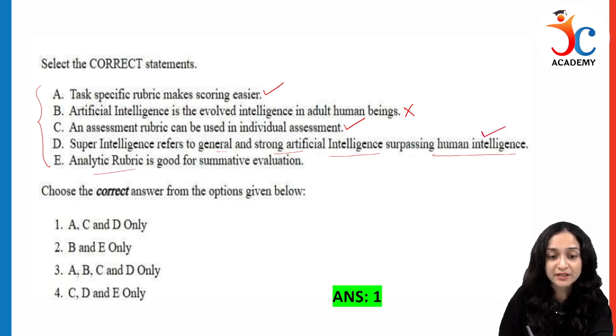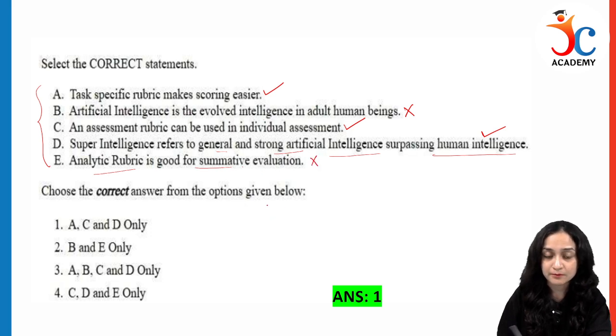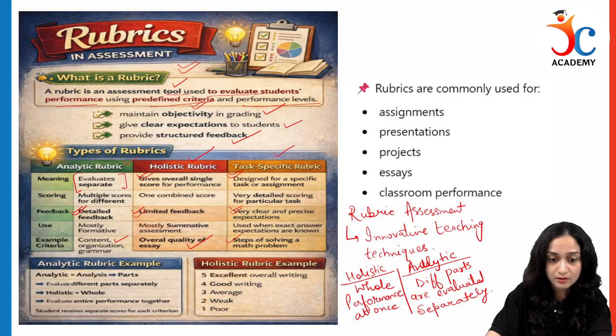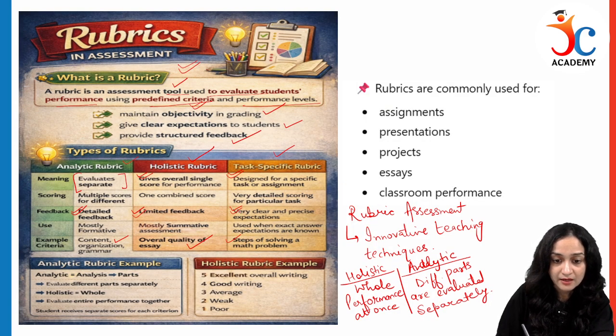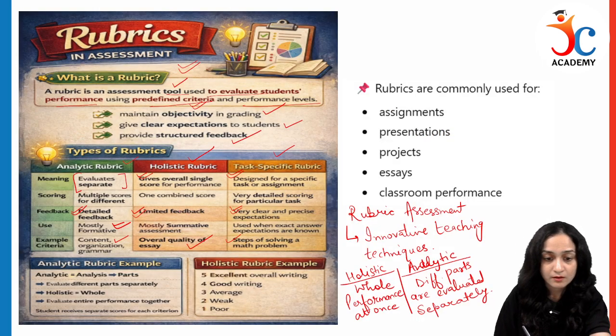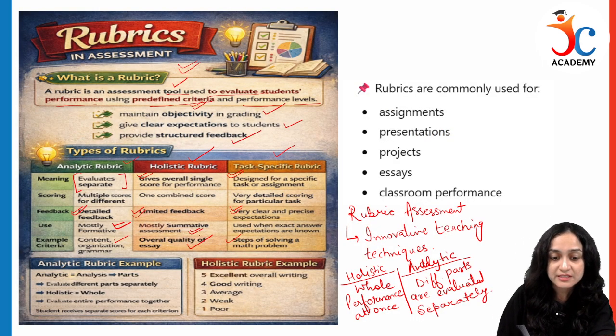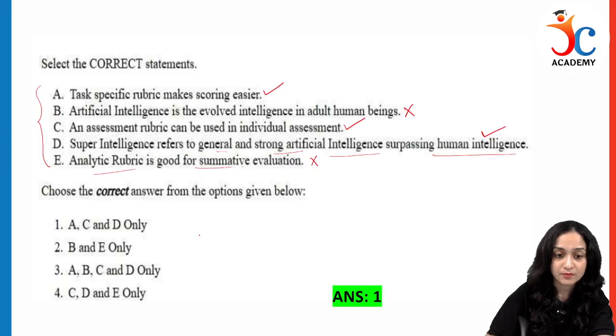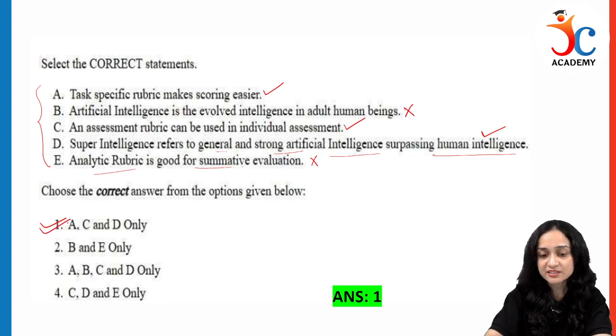Analytic rubric is good for summative evaluation. It is not correct. See, analytical rubric is used in formative evaluation and holistic rubric is used in summative evaluation. So option number 1, that is A, C, D are the correct statements.